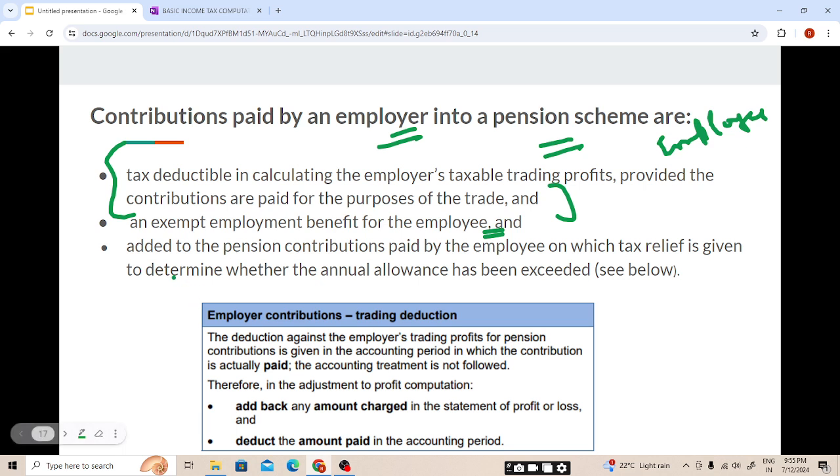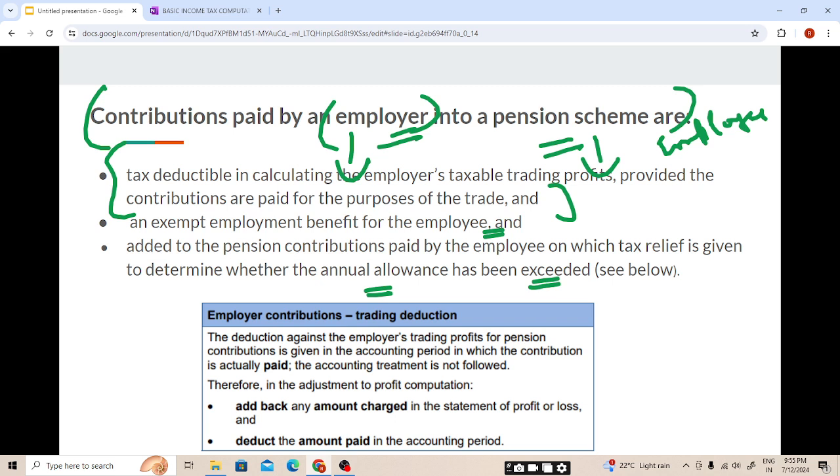Now, moving to the last point: added to the pension contributions paid by the employee on which tax relief is given, to determine whether the annual allowance has been exceeded. When we see our annual allowance, it will be clear, students. When we calculate the annual allowance limit, the pension contribution made by the employer will also be taken into consideration. We'll be covering that in more detail in the next slide. So only remember, when we calculate the annual allowance limit, we will use this amount to reduce the annual allowance.